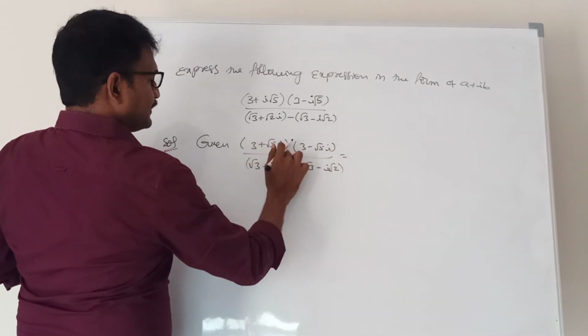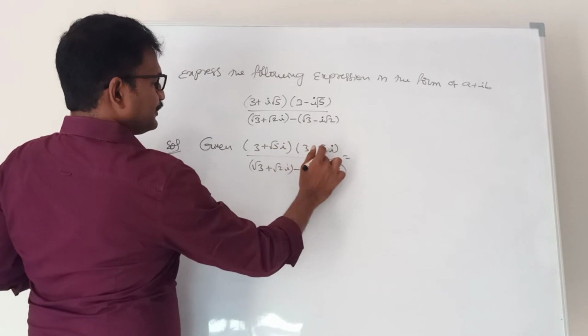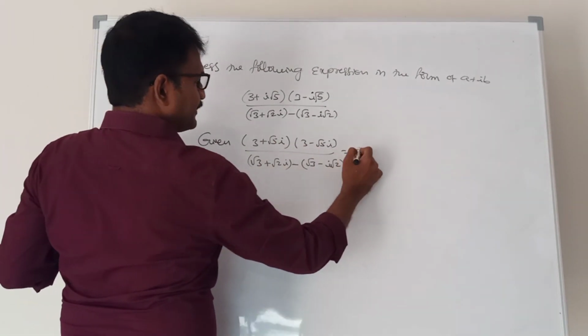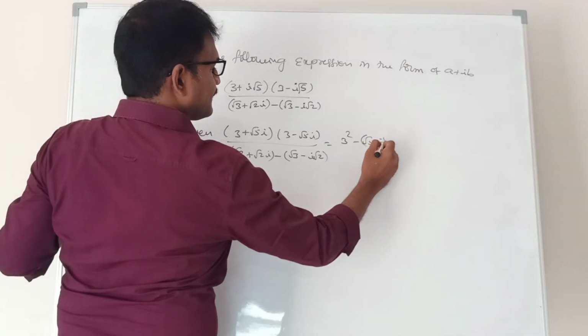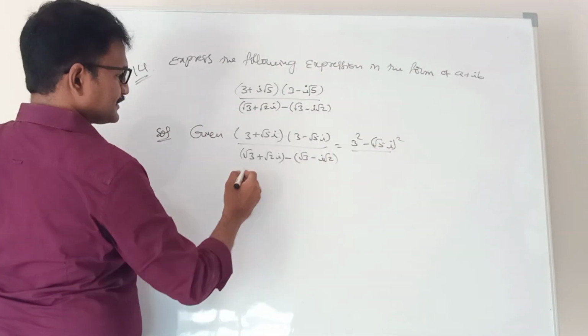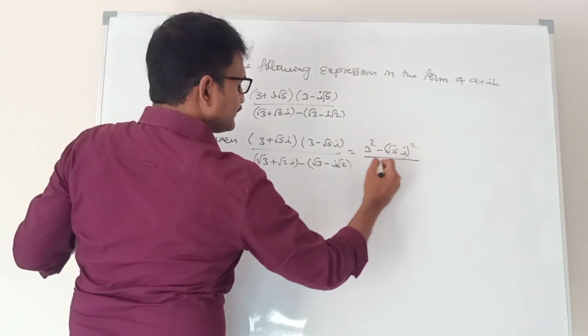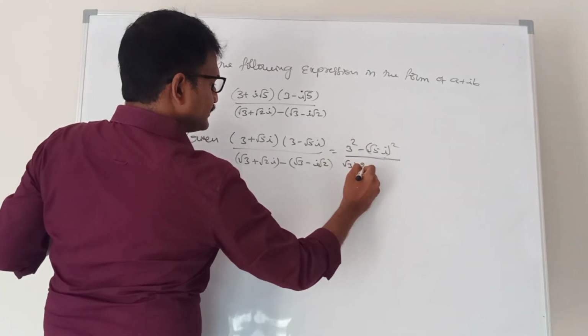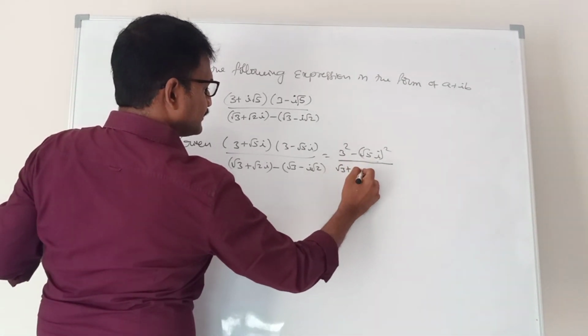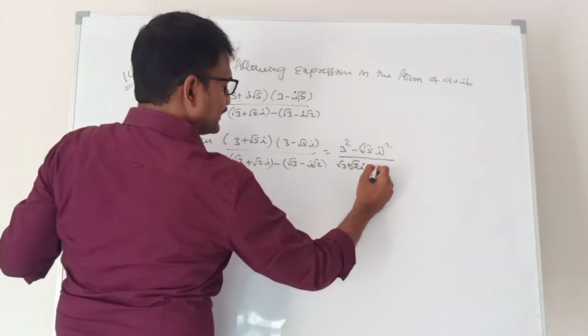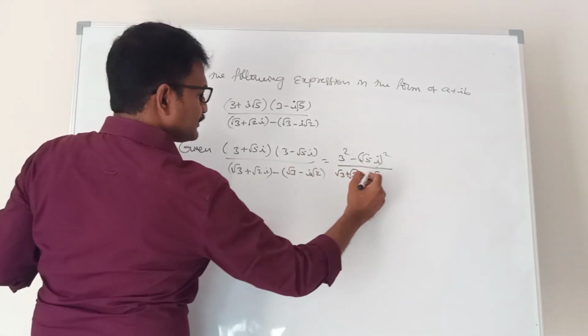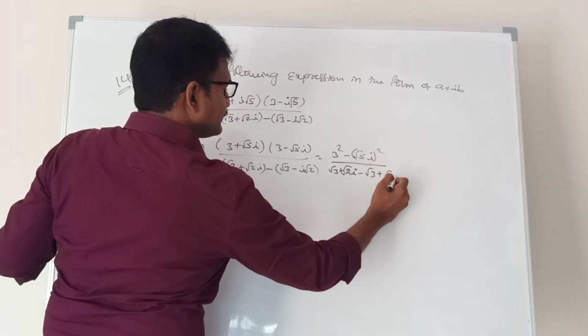The numerator is in the form of (a plus ib) into (a minus ib), so we write this as a square minus b square. In the denominator, root 3 plus root 2i minus root 3, minus into minus plus root 2i.